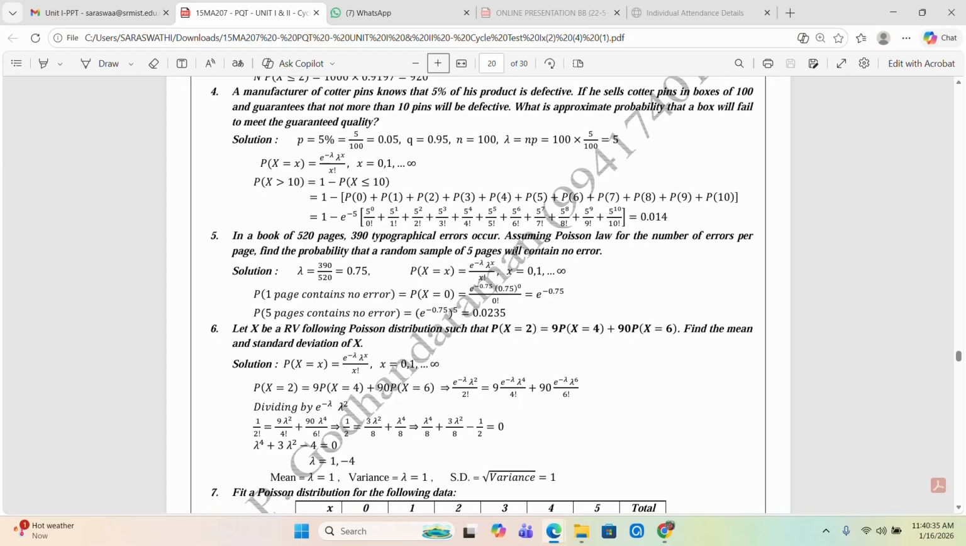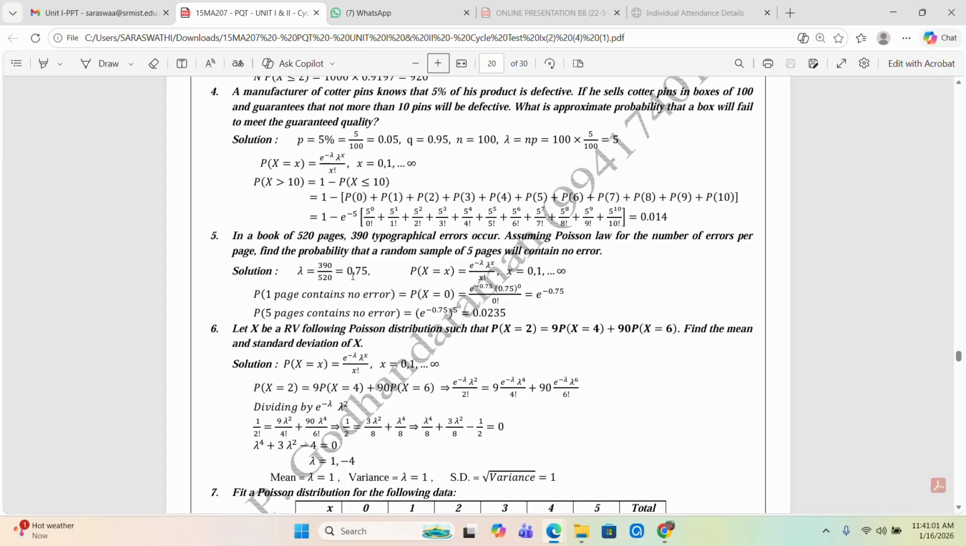Now the formula for the Poisson distribution: P of x is equal to e power minus lambda into lambda power x by x factorial, where x is equal to 0 to infinity. The first question: find the probability that a random sample of 5 pages will contain no error. First of all, we have to find the probability that one page contains no error, so x is equal to 0.